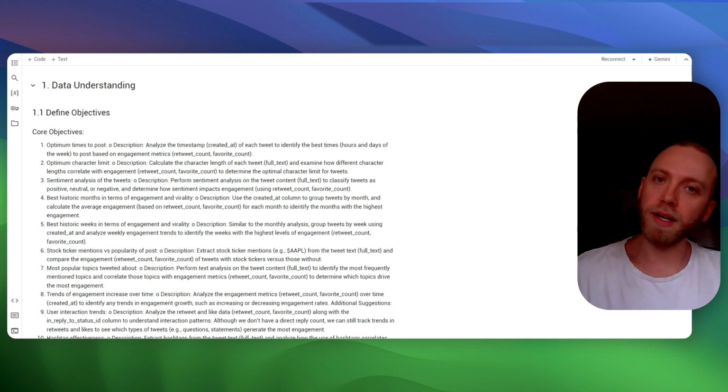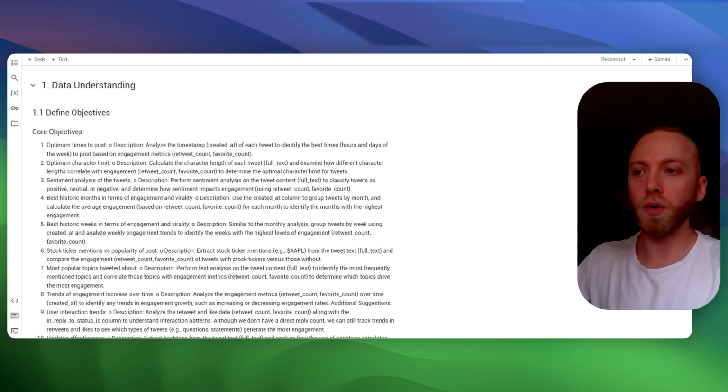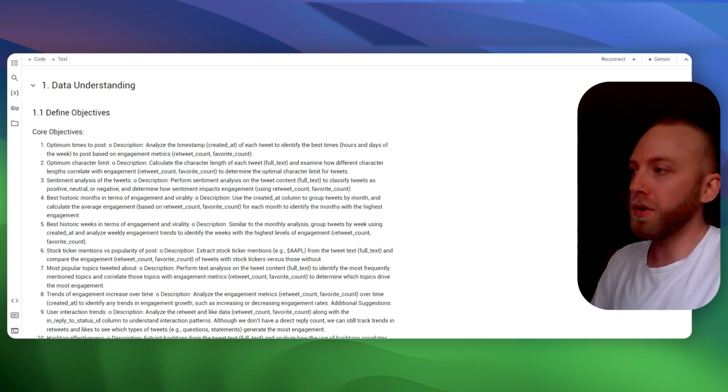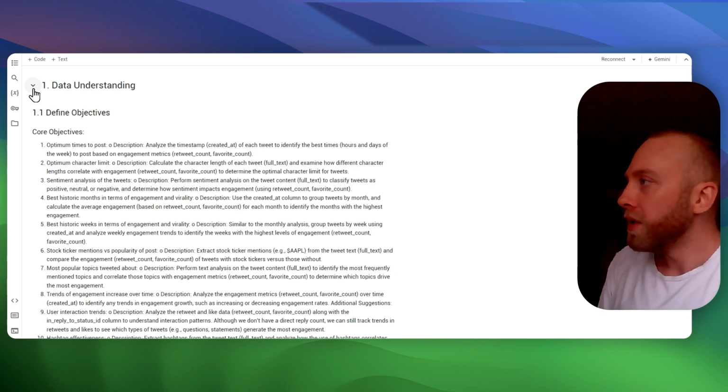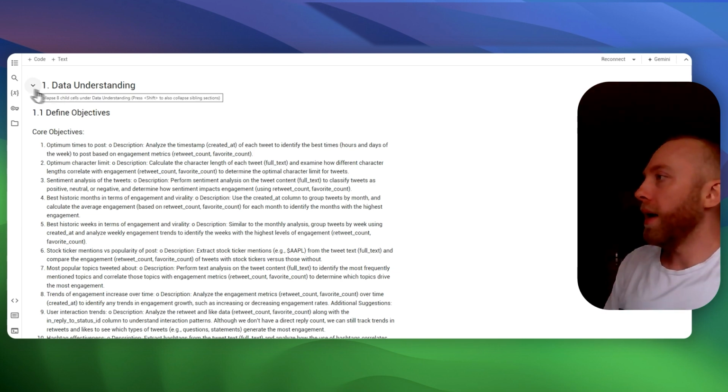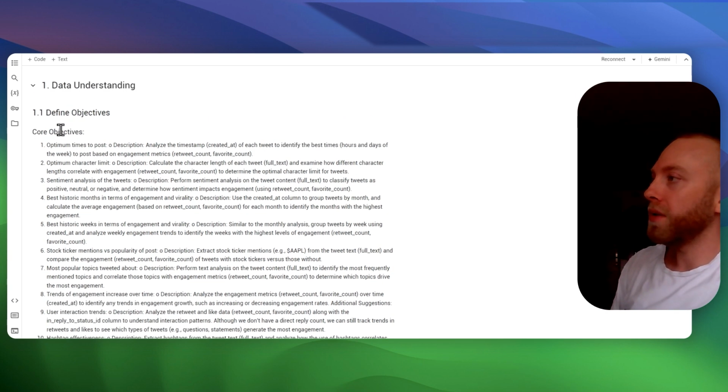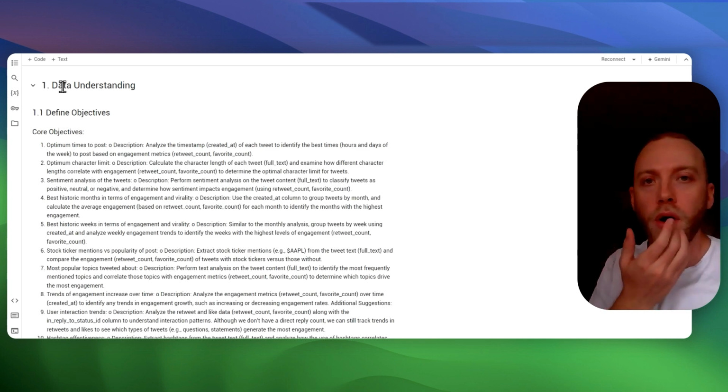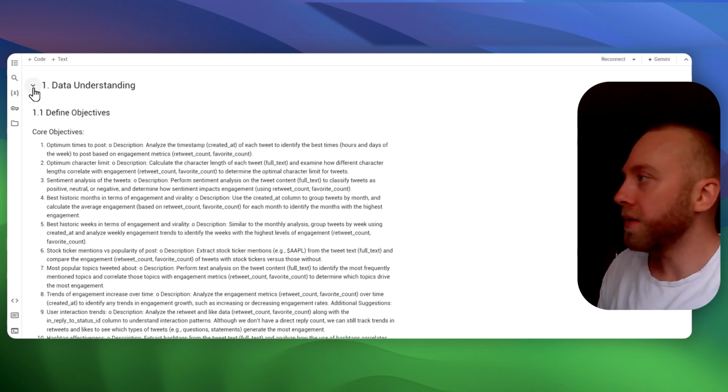So let me guide you through the process of what I did in order to do that, so you all can do it as well. The first thing we did is define the objectives. That's just part one of our data understanding, right?